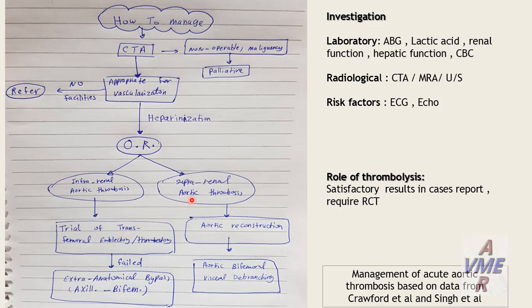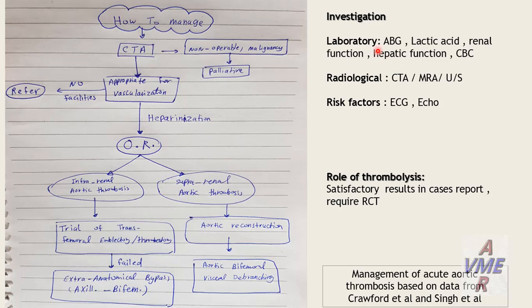But in case of suprarenal aortic thrombosis, the trial of thrombectomy or embolectomy mostly will not succeed. So you have to start with aortic reconstruction in the form of aortobifemoral bypass and visceral debranching. So what about the role of thrombolysis? We have satisfactory results, but only at the level of case reports. We don't have a randomized controlled trial. So we can discuss this in the following slides.